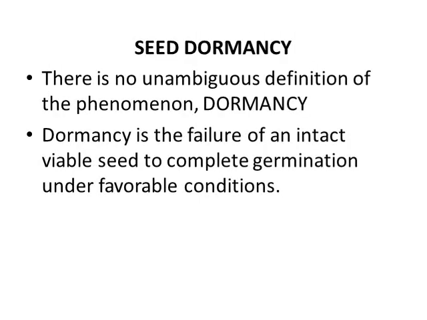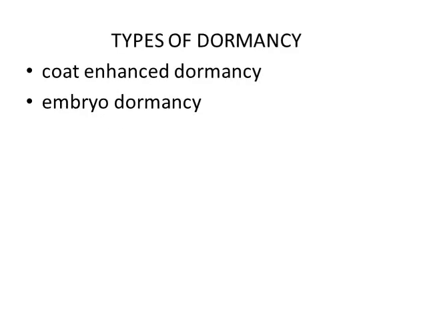This leads us to the next slide, which is seed dormancy. There is no one-way definition of the phenomenon called seed dormancy. But by simple explanation, dormancy is the failure of an intact, viable seed to complete germination under favorable conditions. We have two types of dormancy principally: the coat-enhanced dormancy and the embryo-enhanced dormancy.